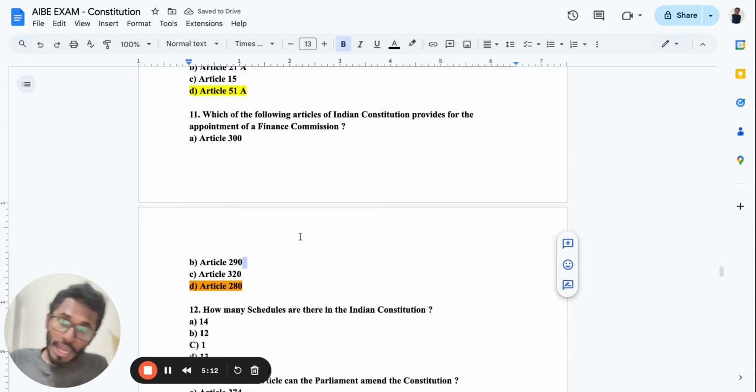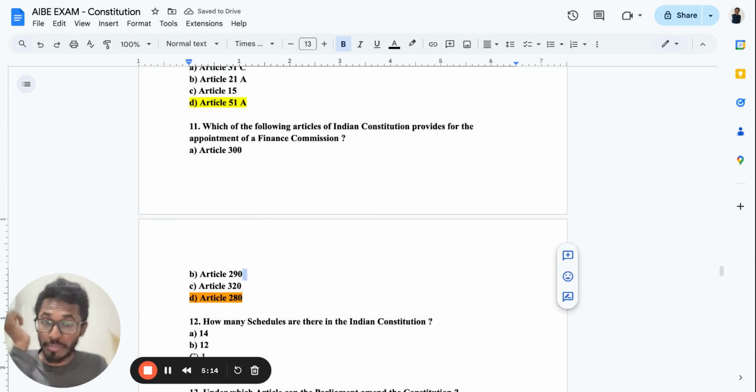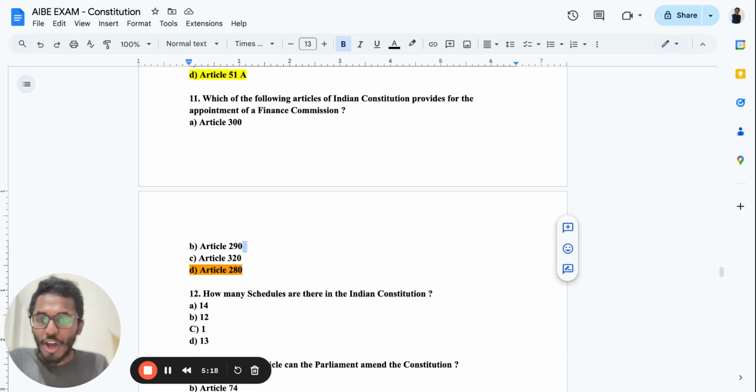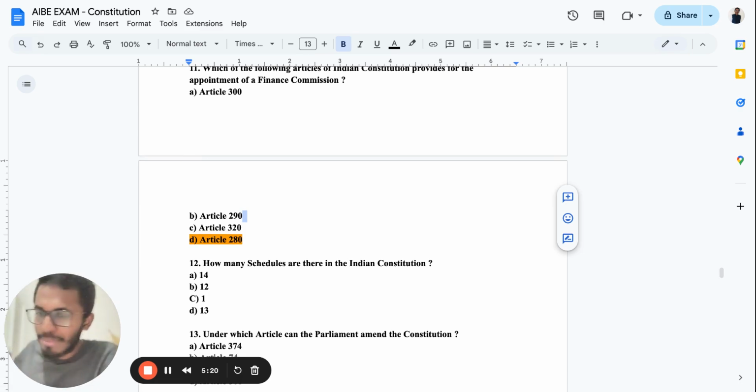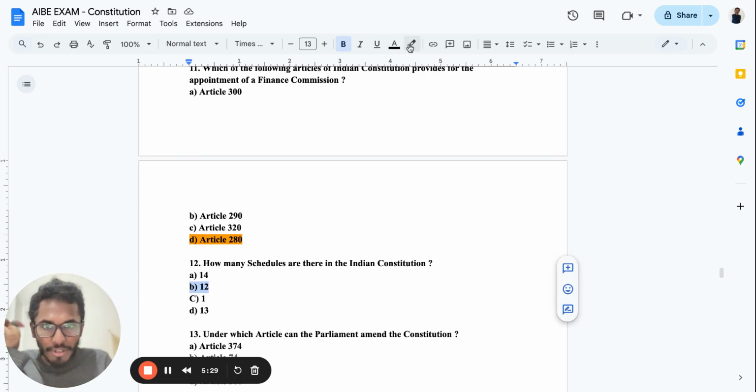All right. So again, you need to. It's a direct question. Previous year, they repeatedly asked this question, so you should be able to answer it. Okay. So how many schedules are there in Indian Constitution? Very simple. In your index page, go to the last page. If you go, you'll find all the schedules. So there are 12 schedules over here. Very simple. That is the answer for it.